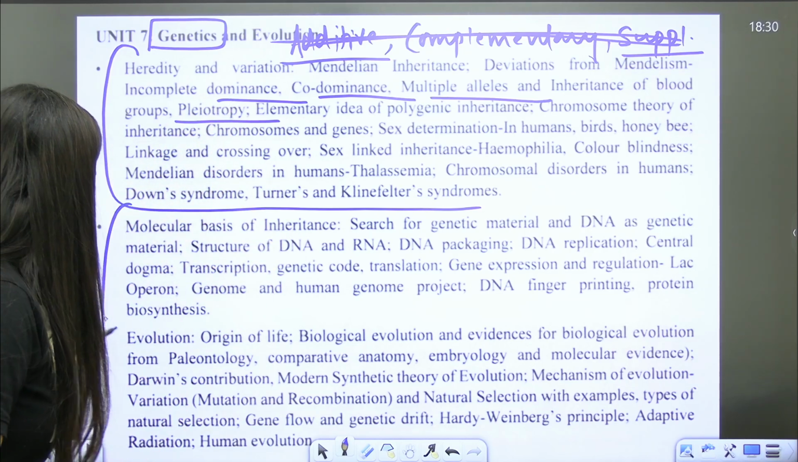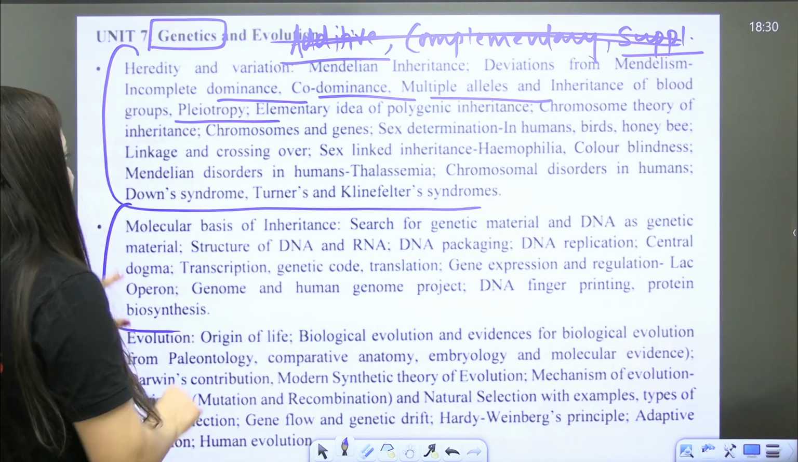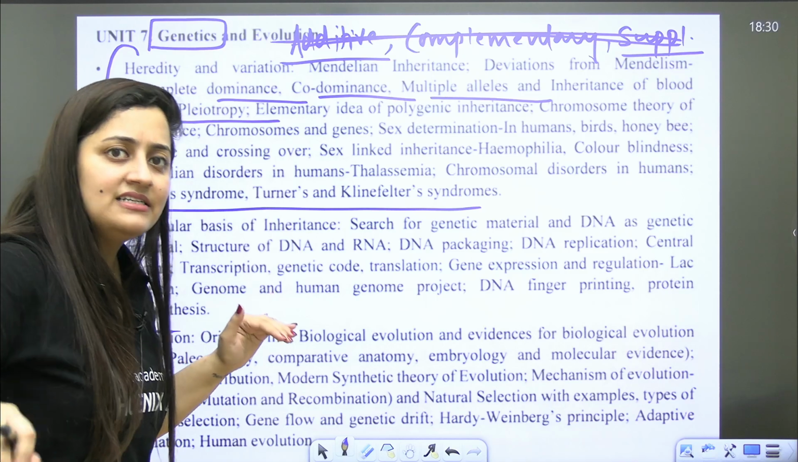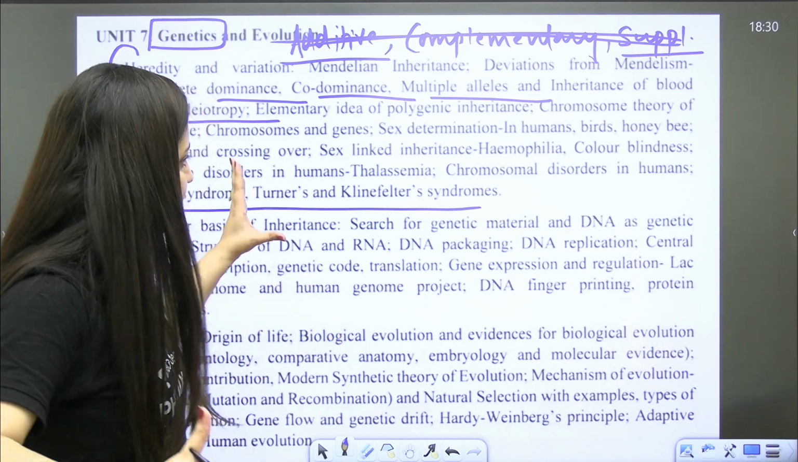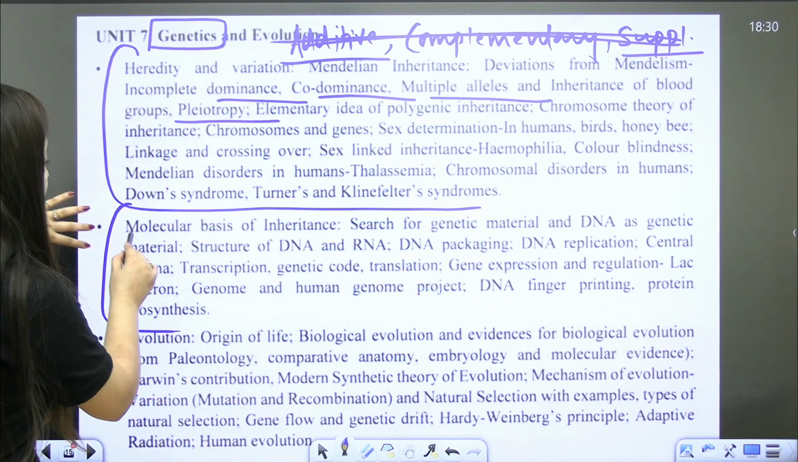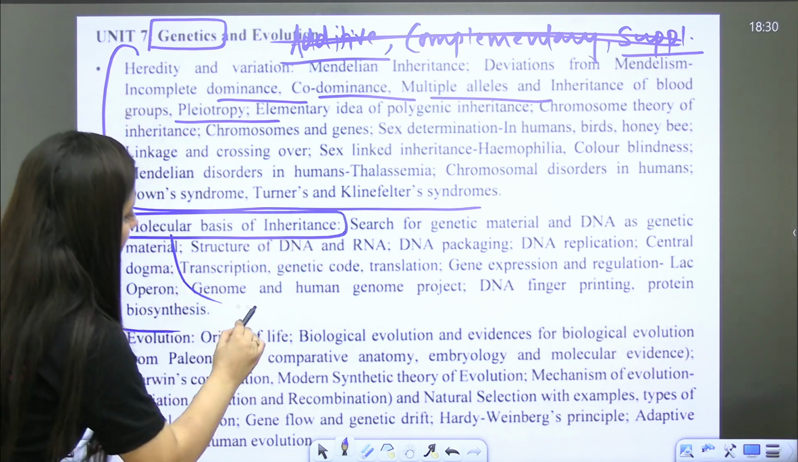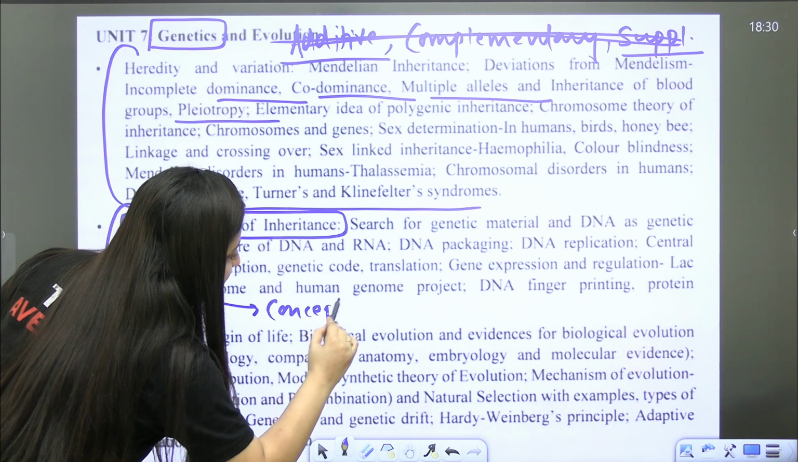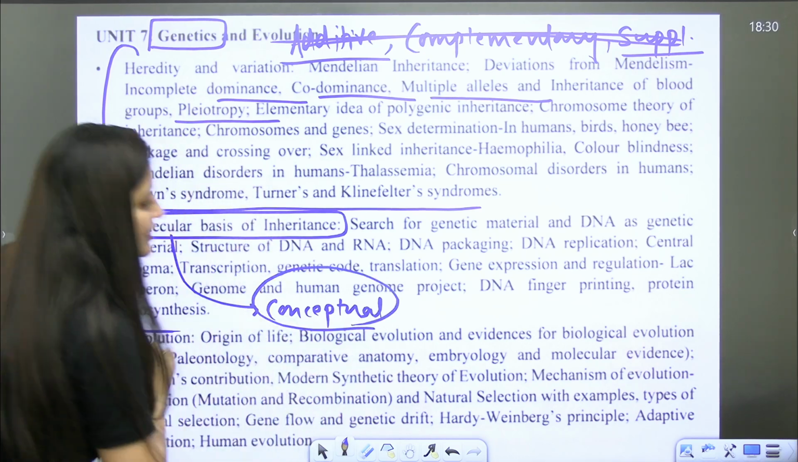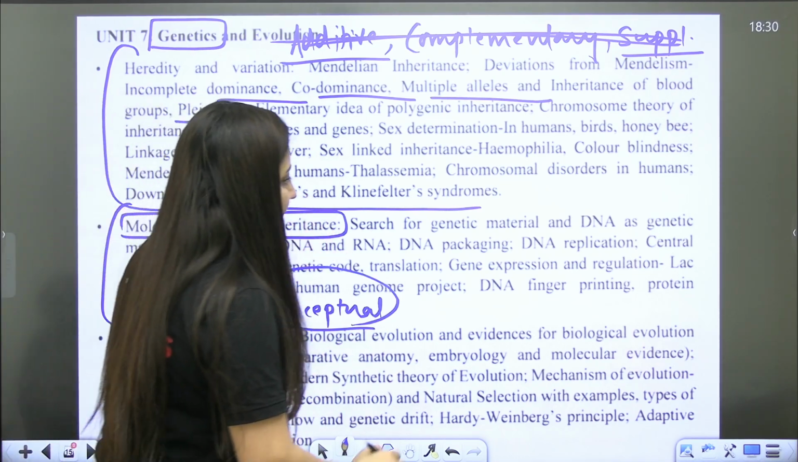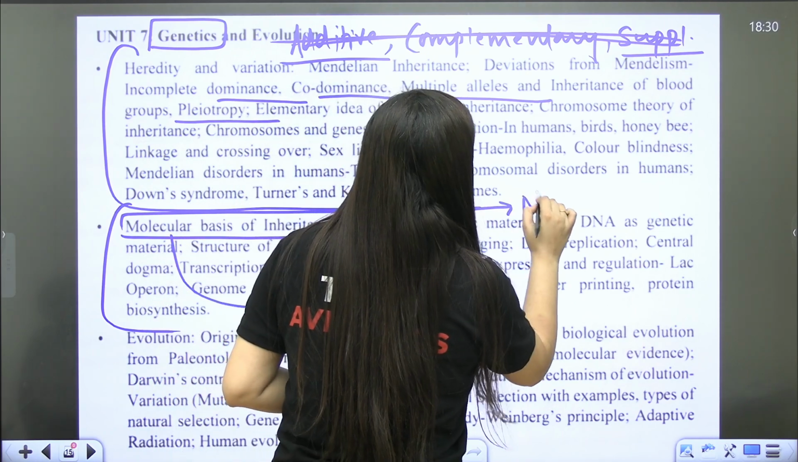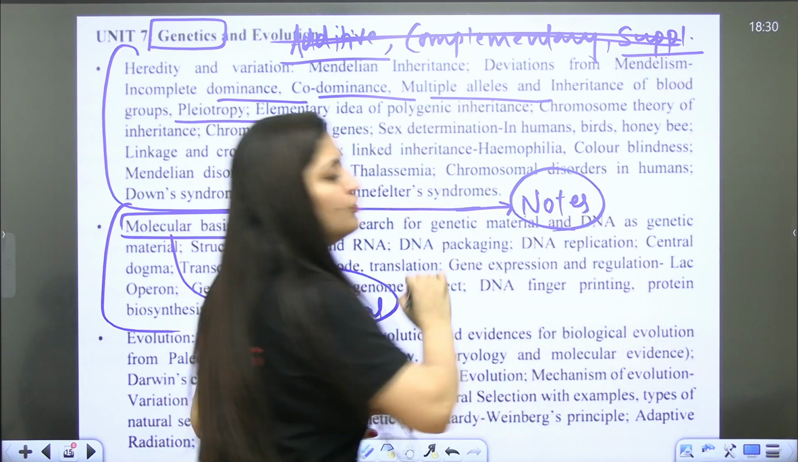Now, when it comes to the molecular basis of inheritance, ultimately it's the NCERT that we have to master, but to understand NCERT, we have to go a little beyond NCERT. For these two chapters, conceptual knowledge is important. And for molecular basis of inheritance, there is no substitute for notes.